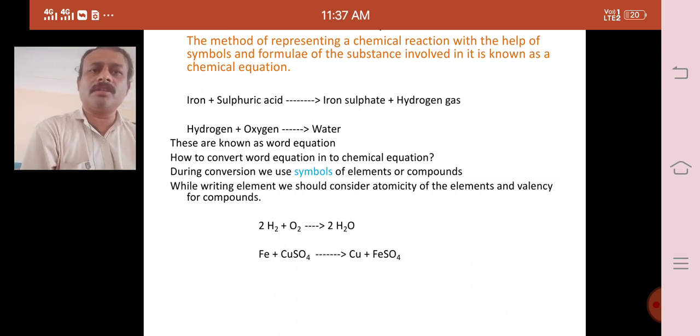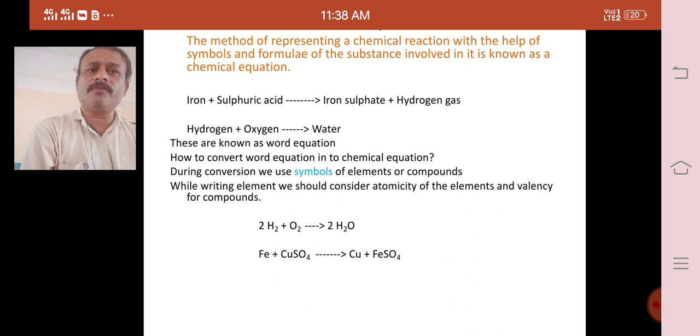Here I have written hydrogen as H2 because hydrogen is an element, and oxygen is an element. While writing, I have written H2, not H, because if I write H, it becomes the symbol of hydrogen, but it's an element. The atomicity of hydrogen is 2, hence I have written H2, and the atomicity of oxygen is also 2, hence I have written O2. And when it is separated by an arrow mark, at the right side I have written the product. The product is nothing but water, that is H2O, which is a compound.